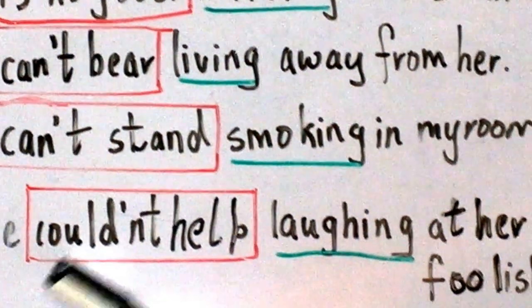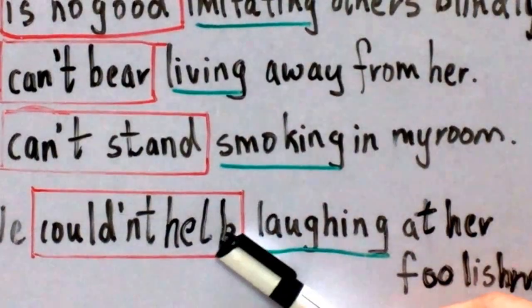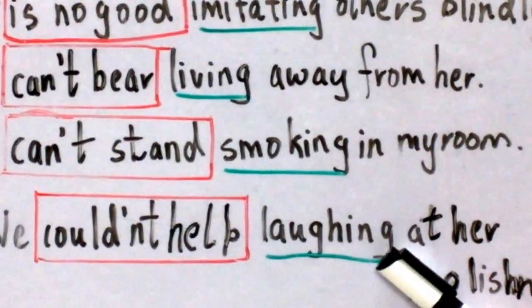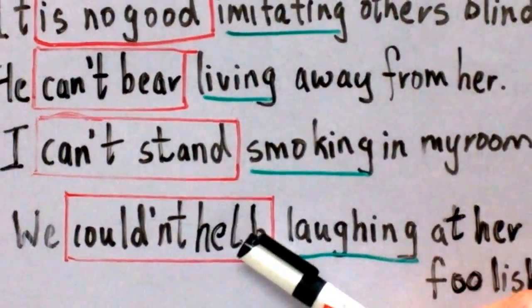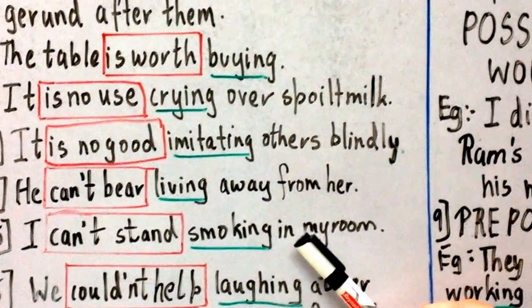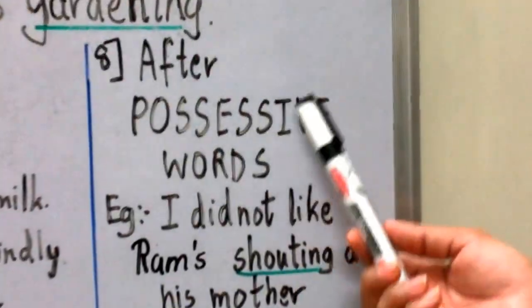And the last one, we couldn't help laughing at her foolishness. We have the expression couldn't help, and we have a gerund, laughing. So all these expressions you have to remember, and they take a gerund after them. And the last one, you have a gerund after possessive words. What do you mean by possessive words?